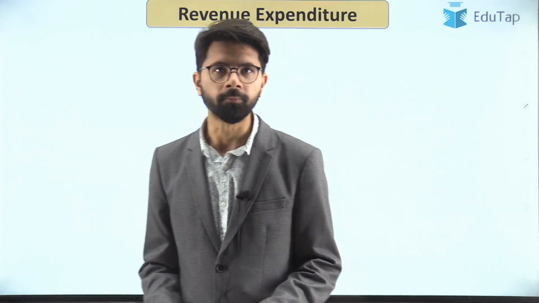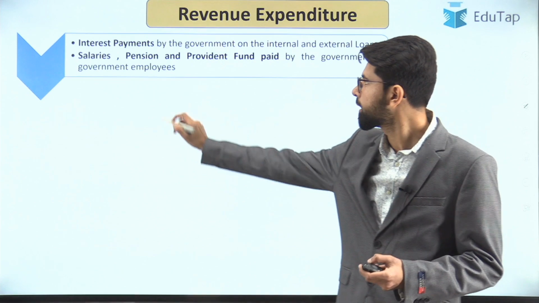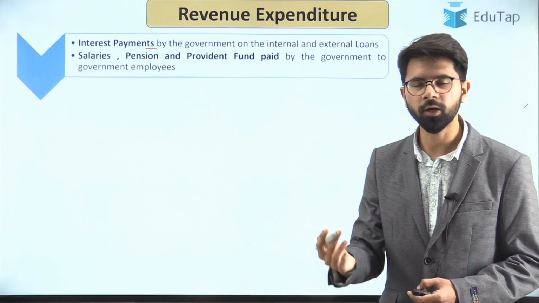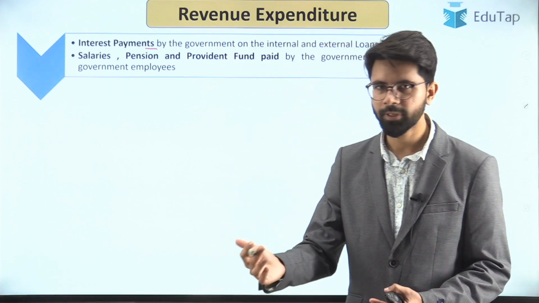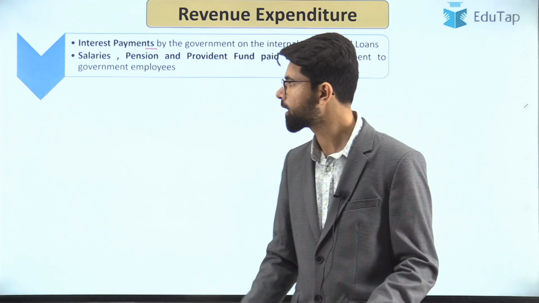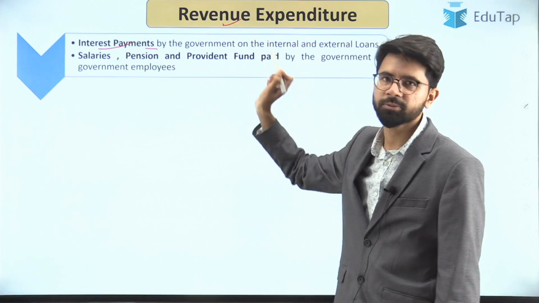What does the government spend on? So the first aspect that the government spends on is interest payments. Suppose the government also borrows from different sources, be it the public through bonds or a foreign government. The interest has to be paid by the government, and that is a part of the revenue expenditure.